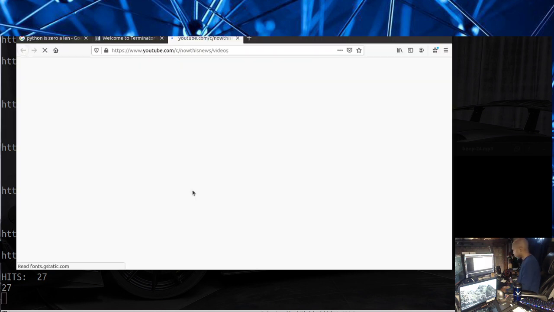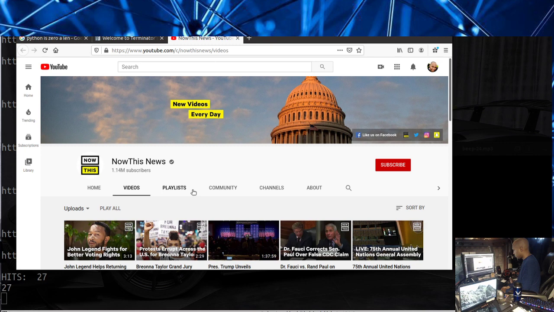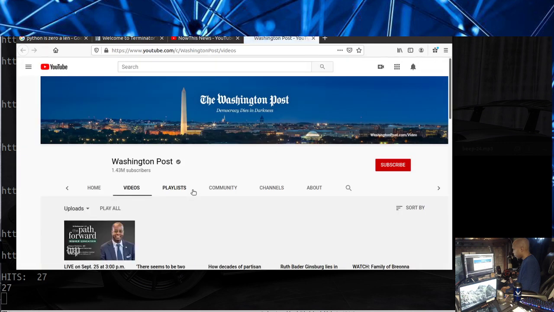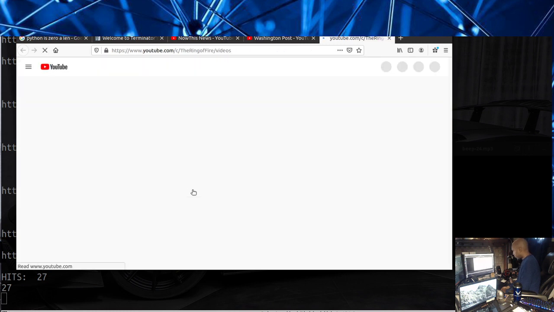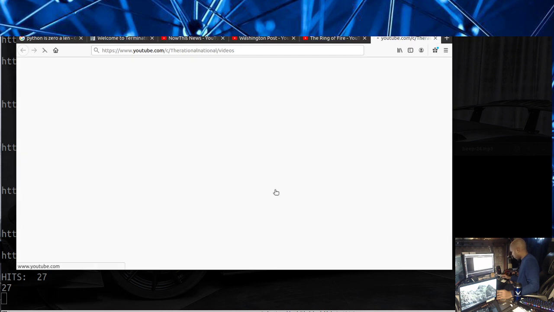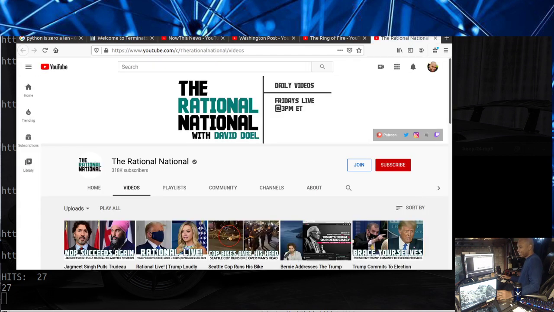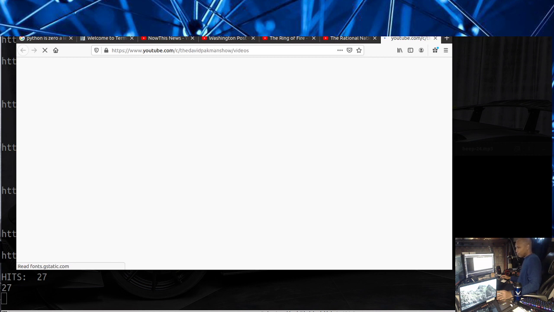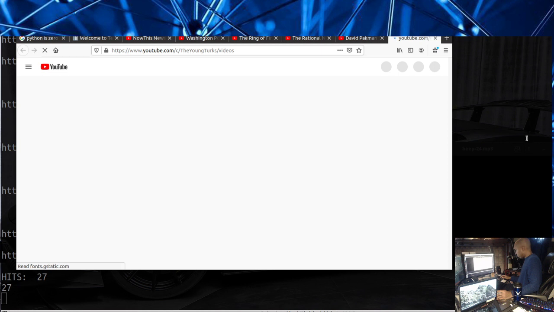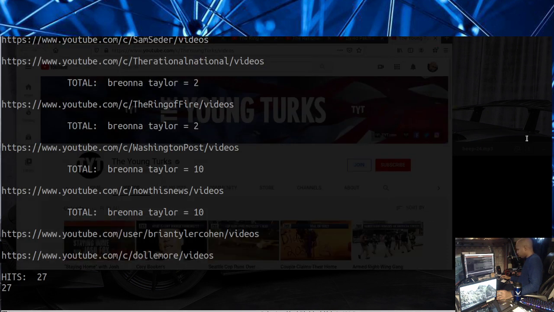All pages opened. Opening pages now. So that is a bug. I'm just going to mute that so you don't get totally annoyed by that. That's a bug in the program. We can fix that pretty quickly.